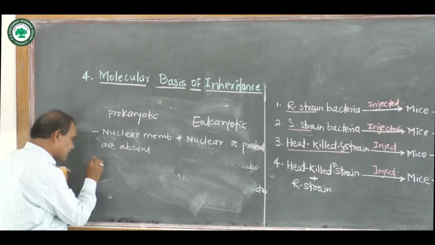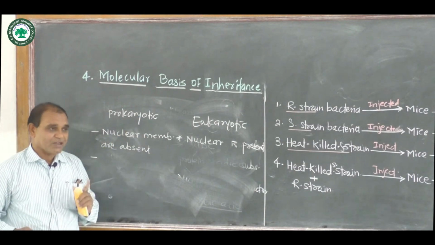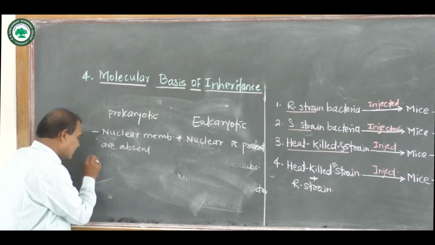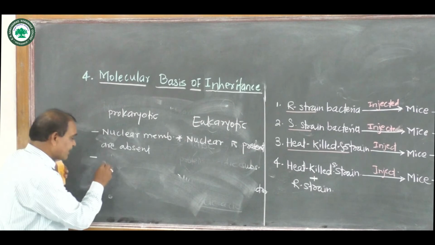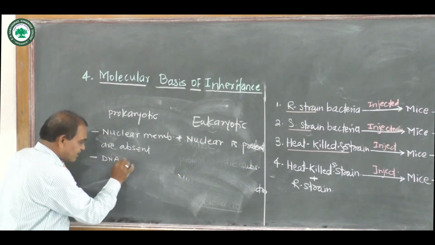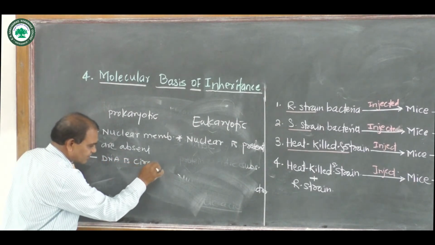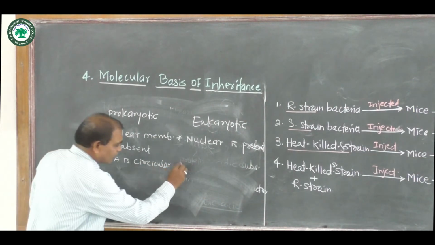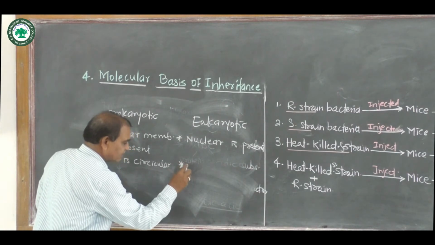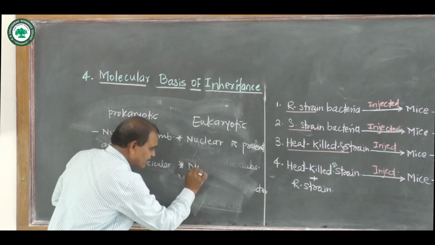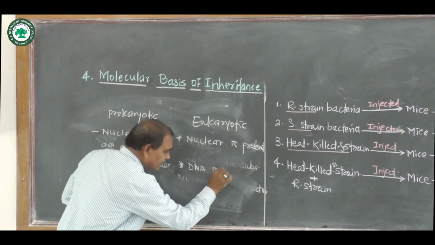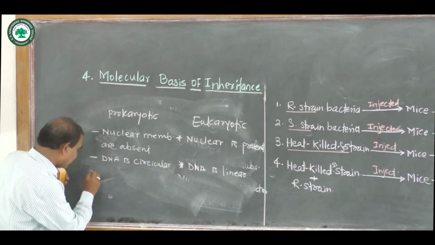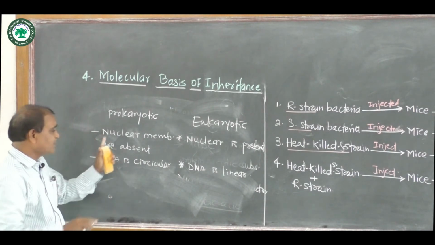Another point: in prokaryotes, the DNA is circular. In the eukaryotic cell, the DNA is linear.